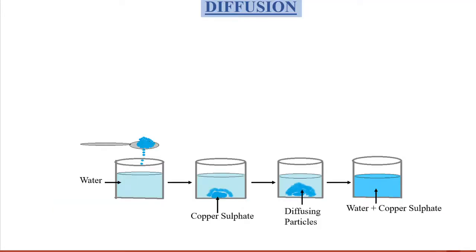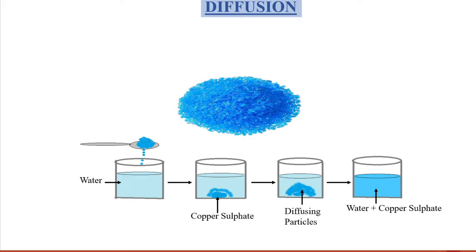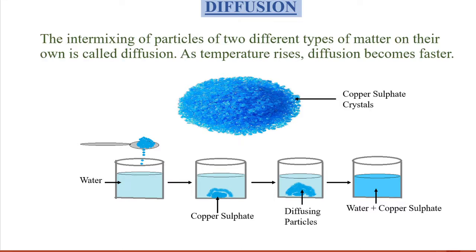Now there is an experiment of copper sulfate and water. If you add copper sulfate to water and leave it, it starts diffusing in the water, and after some time you will see that the color of the water changes. This means the intermixing of the particles of two different types of matter on their own is called diffusion.